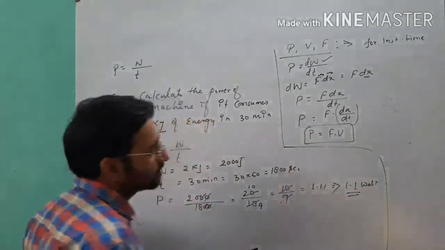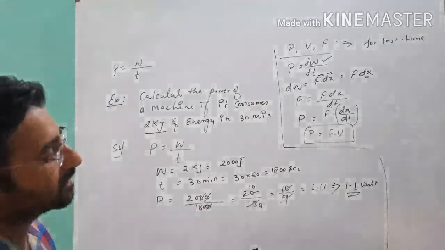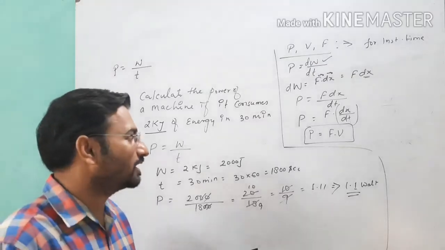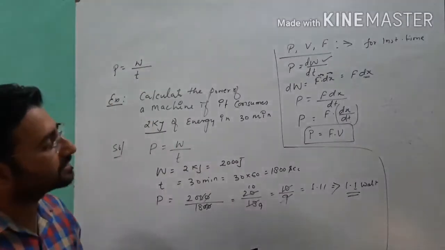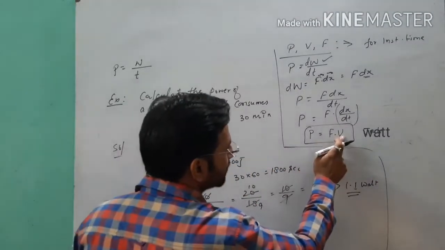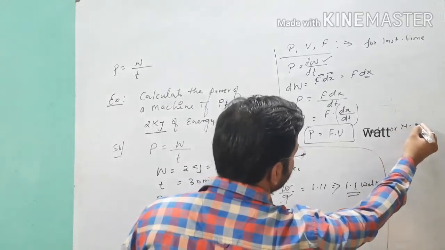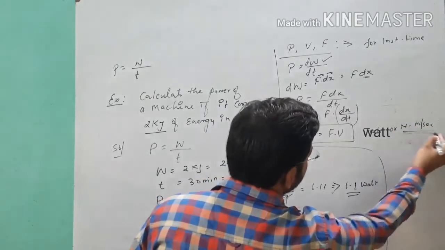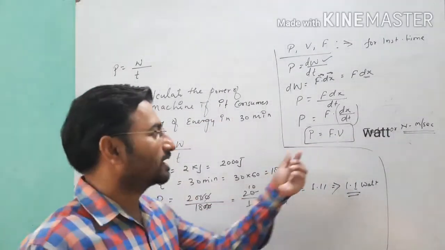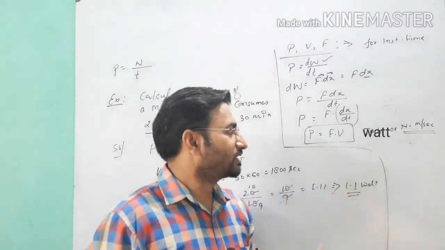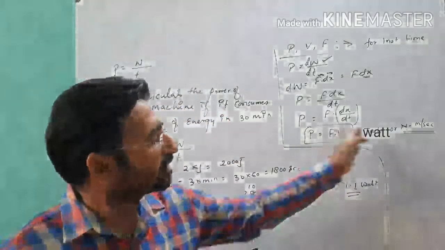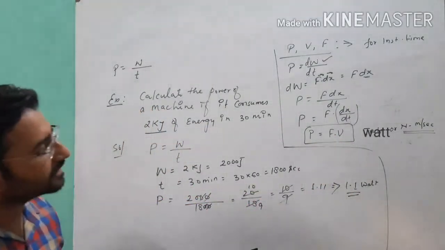So this is one of the formulas of power which you should remember for your upcoming derivations. Point clear? So this is the topic of power, and the same SI unit applies here also. If you want the SI unit of power in terms of force and velocity, you can write Newton meter per second. This is also an SI unit of power. Sometimes numericals come in terms of this type of unit, and that time you will be confused. So you should try to remember the other SI unit of power with the help of this formula.